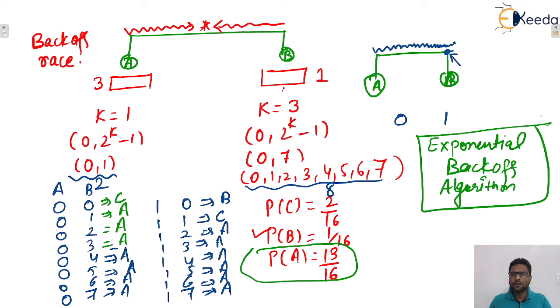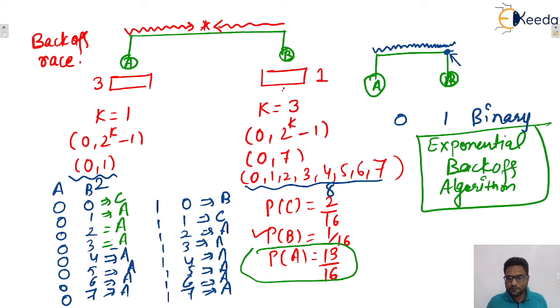B can also retransmit, but the probability of B is less, isn't it? Sometimes, because this algorithm works only for two stations, it is also known as the binary exponential backoff algorithm. Okay, I hope this one is clear to everyone. Next one: let's say A initially wins the first backoff race, then in the second backoff race, and sequentially in the next backoff races, the probability of A will be increasing. So that is the disadvantage, and this effect is known as the capture effect, isn't it?